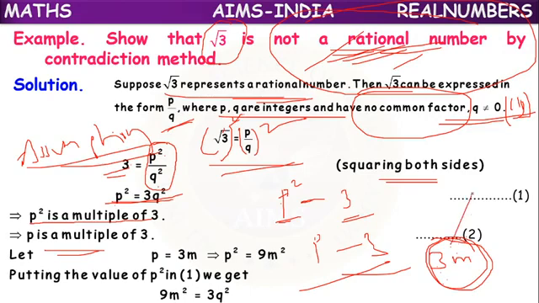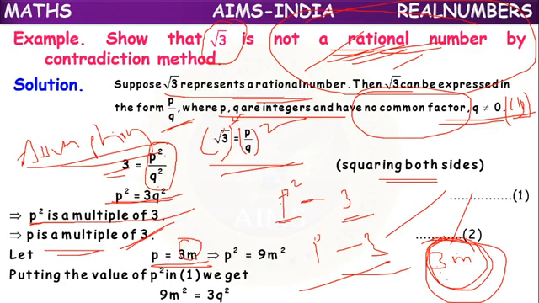Like that, in the place of m, we can keep any natural number. The result will be a multiple of 3. So here, p square is a multiple of 3, so p is a multiple of 3. A multiple of 3 in normal form is 3m. So p equals 3m.